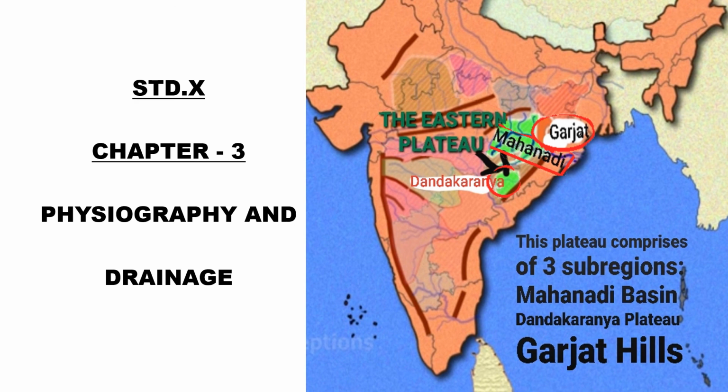Kalahandi Hills. These hills occupy the northwestern part of Odisha. The region is drained by rivers Brahmani and Baitarani. With this, we completed the third physical division of India, that is the Peninsular Plateau.